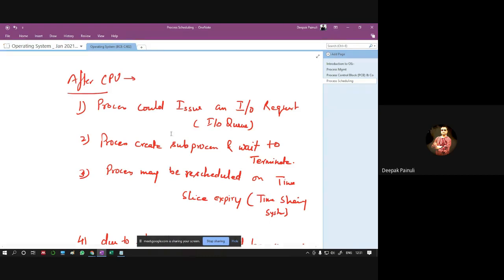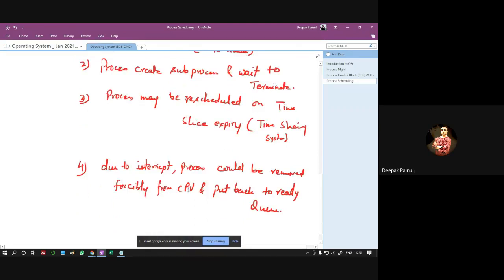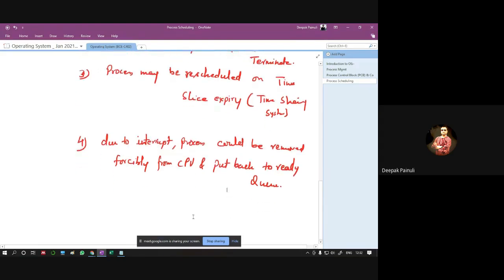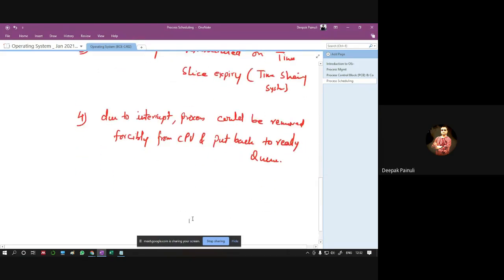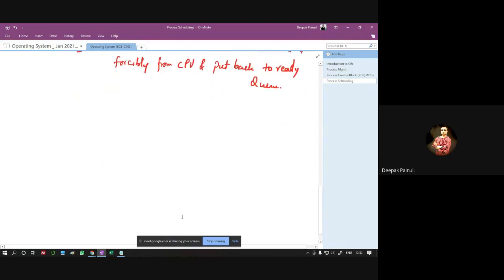And the fourth case may be due to an interrupt, where a process could be removed forcibly from the CPU and put back to the ready queue. Those would be high priority interrupts. For low priority interrupts, it will not do that. But for high priority interrupts, it will do that, right? So we can understand any queue like that.